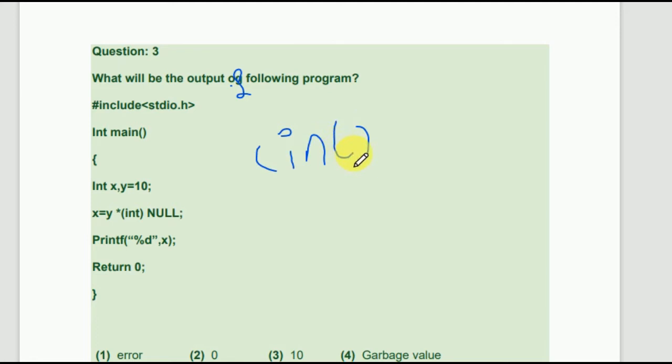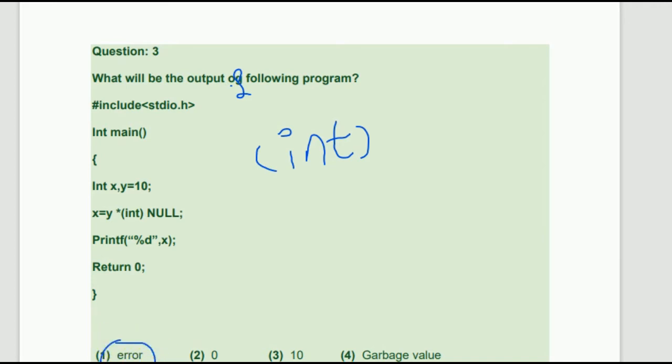You know very well that int, char, float, double, void are declared initially as data types. You can't use them in the bracket or something else. So yes, this can create an error.